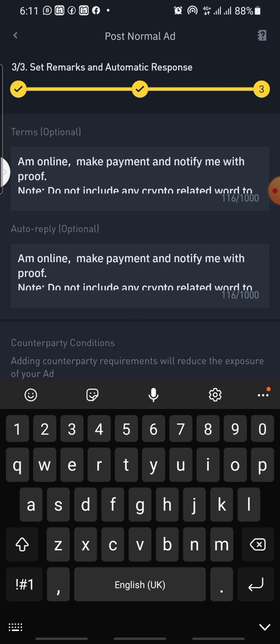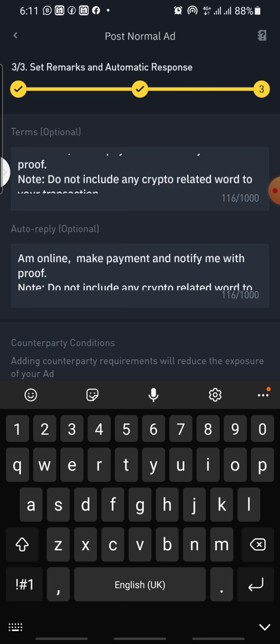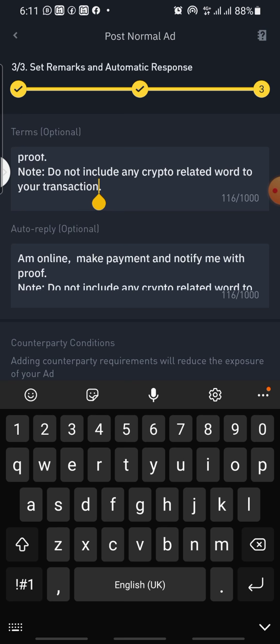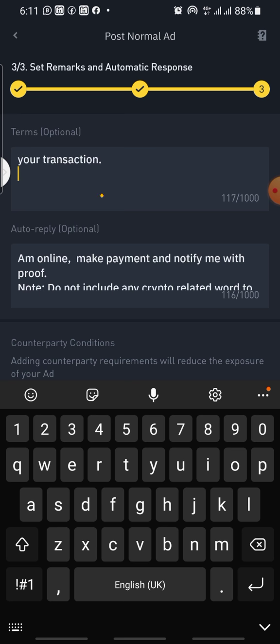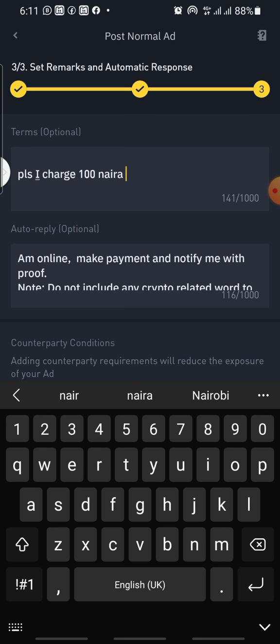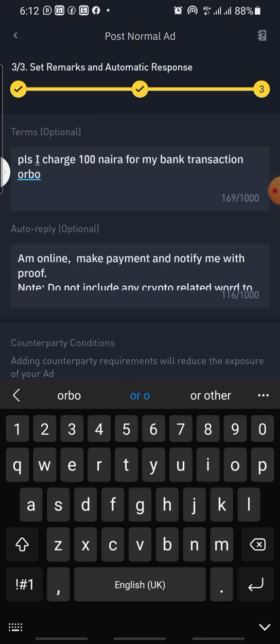You say, I'm online, make payment and notify me. Do not include any crypto related word on your transaction. Then you can also put, please, I charge 100 naira for my bank transaction and ad fees.